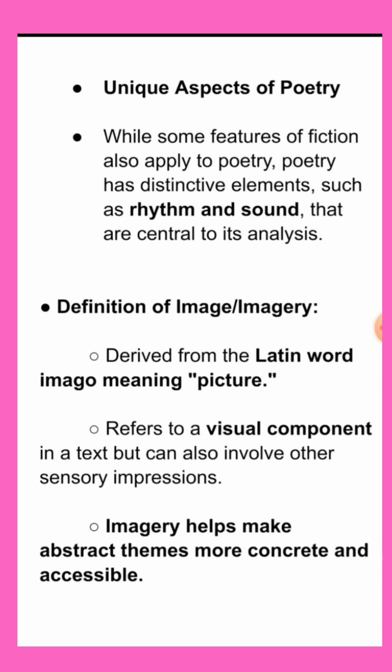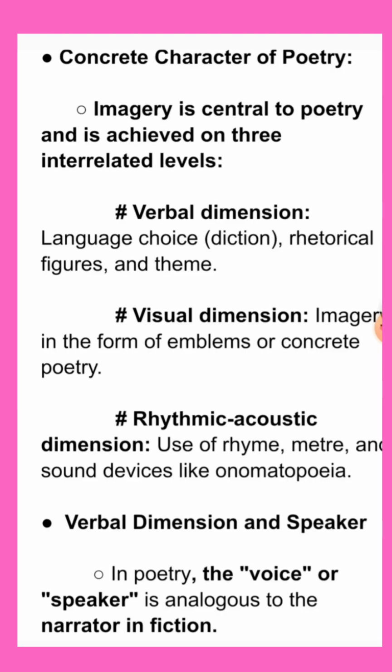This particular word imagery is derived from the Latin word imago, meaning picture, and it refers to a visual component in a text but can also involve other sensory impressions. Imagery helps make abstract themes more concrete and accessible. And what is the concrete character of poetry? Imagery is central to poetry and is achieved on three interrelated levels: verbal dimension, visual dimension, and rhythmic acoustic dimension.